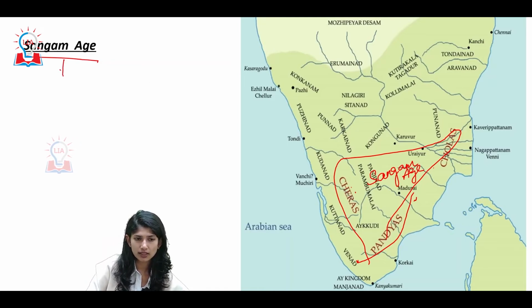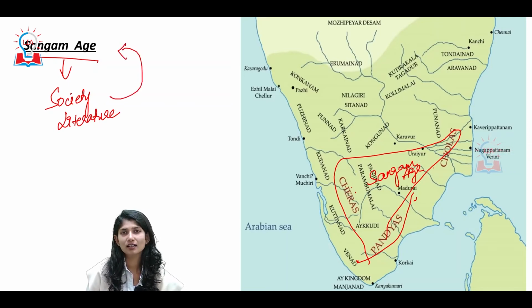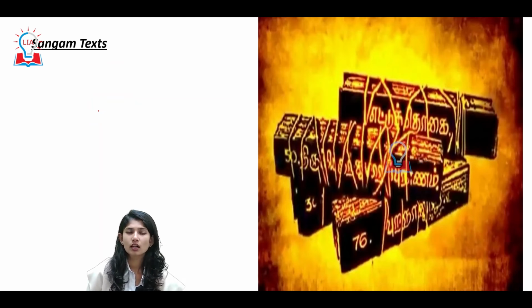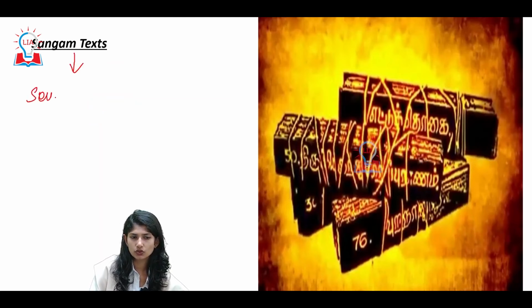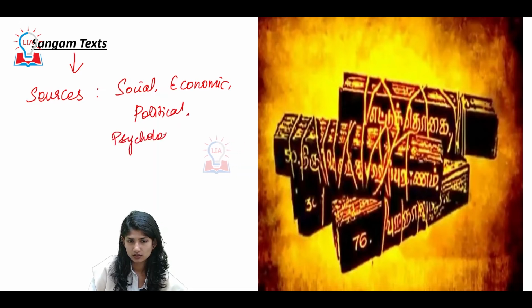Whatever society that developed, whatever literature that developed, all this would be called your Sangam age. The literature produced in this period of time is your Sangam literature. Understanding? Now, your Sangam texts are the actual literary sources that provide us an insight into the social, economic, political, psychological aspects of the society.